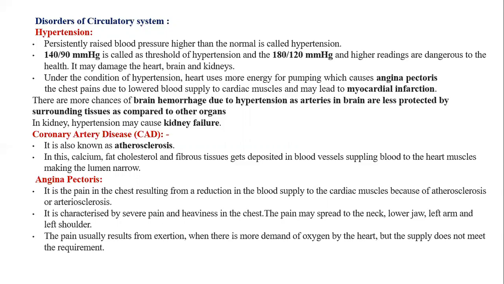So this is characterized by severe pain and heaviness in the chest. It may spread to the neck, lower jaw, left arm, and the left shoulder. The pain usually results from exertion, when there is more demand of oxygen by the heart, but supply does not meet the requirement. And angina pectoris pain slowly slows down when the person takes rest. So these are the three main disorders of the circulatory system which you have to note. If a question comes on this, it may come for 2 marks.